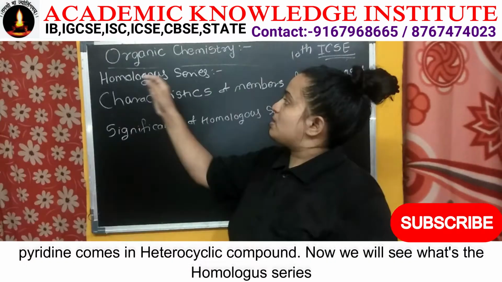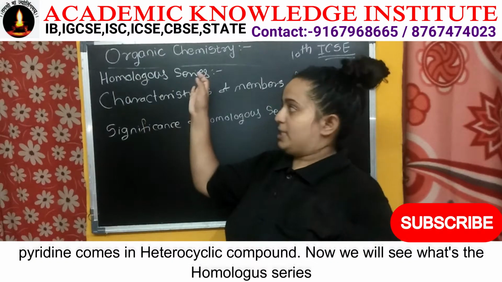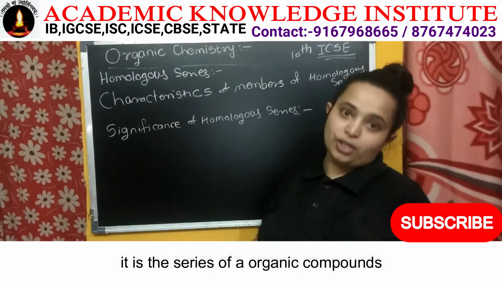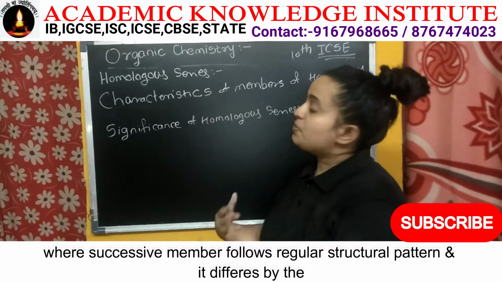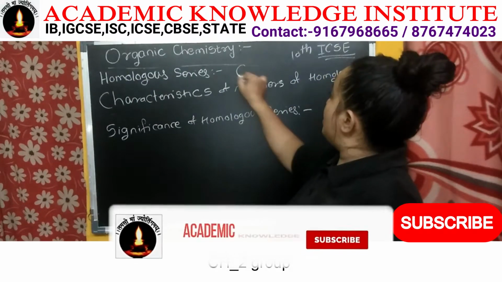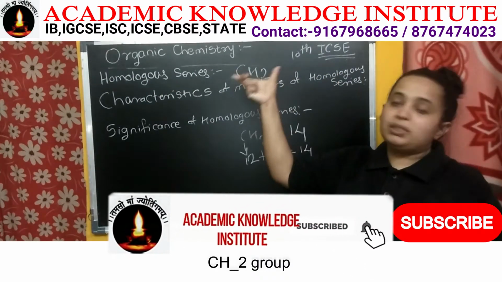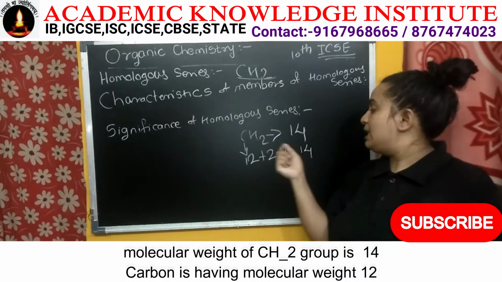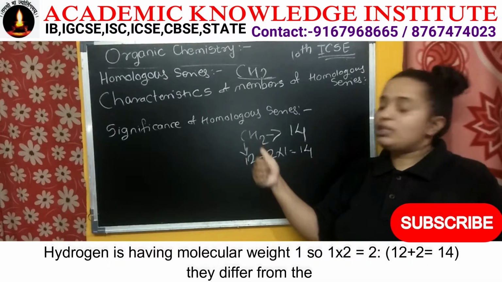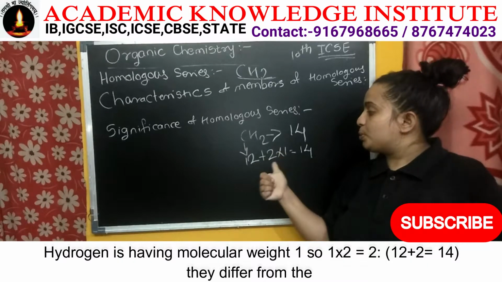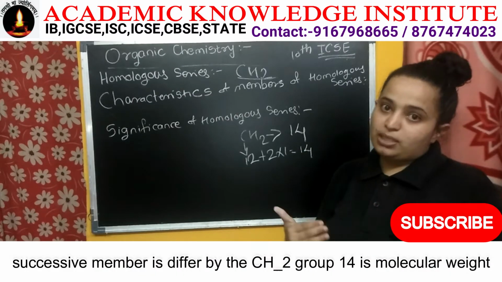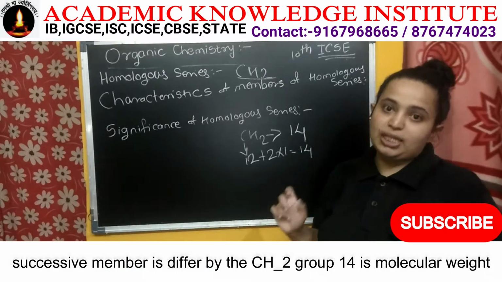Now we will see what the homologous series is. It is a series of organic compounds where the successive members follow a regular structural pattern and differ by a CH2 group. What is the molecular weight of CH2? It is 14. Carbon has a molecular weight of 12 and hydrogen has 1, so 1 into 2 is 2, and 12 plus 2 is 14. So successive members differ from one another by 14 in molecular weight.